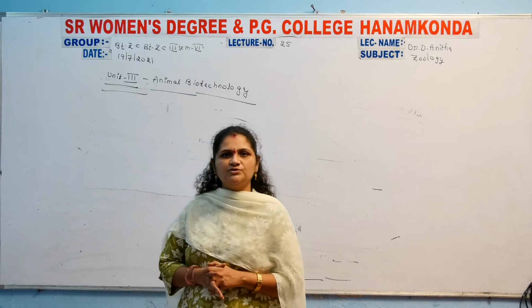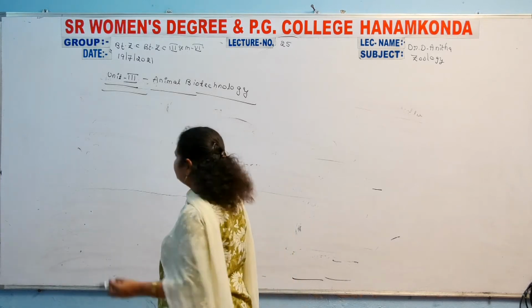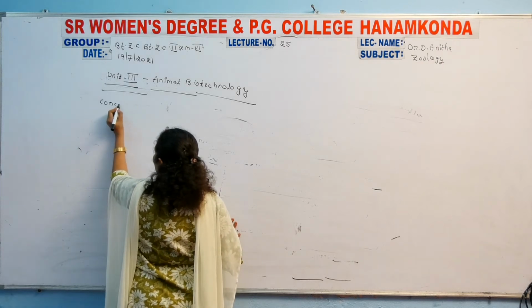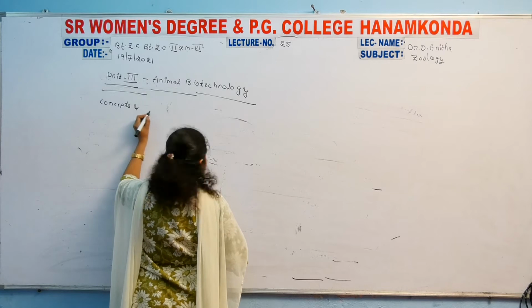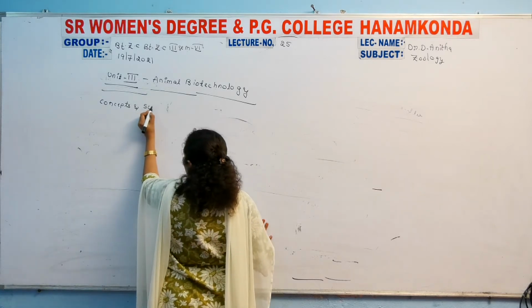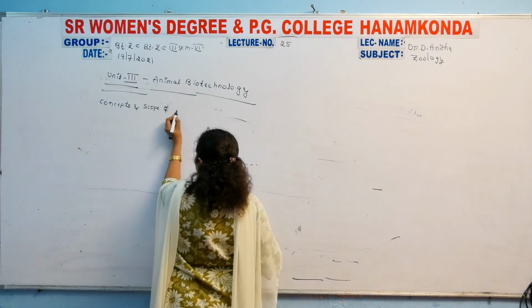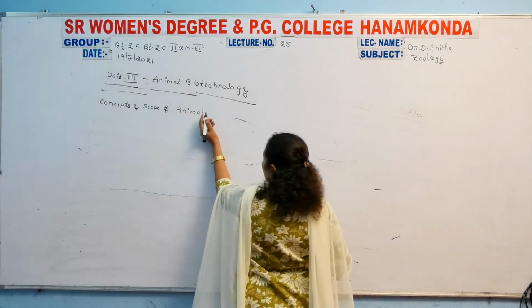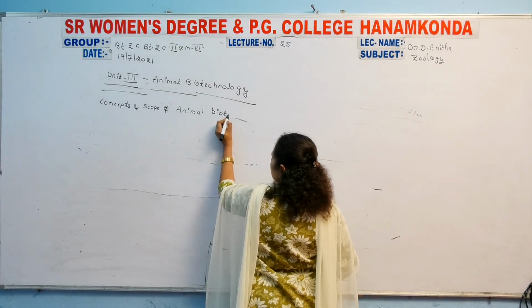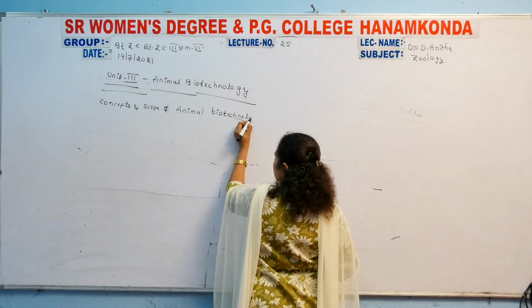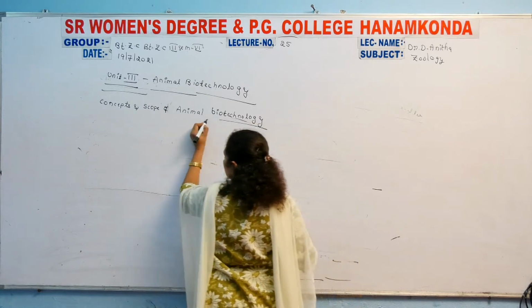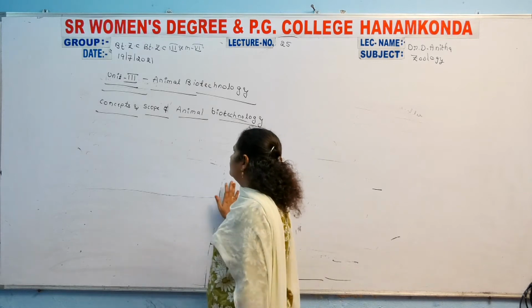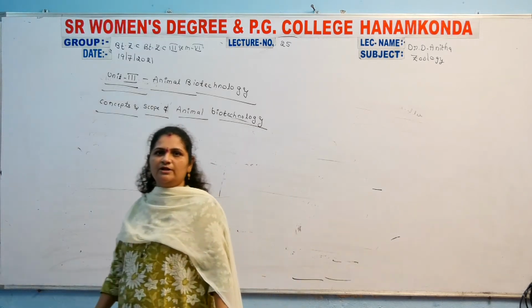The first topic in this unit is concepts and scope of animal biotechnology. So it was our first topic in animal biotechnology.